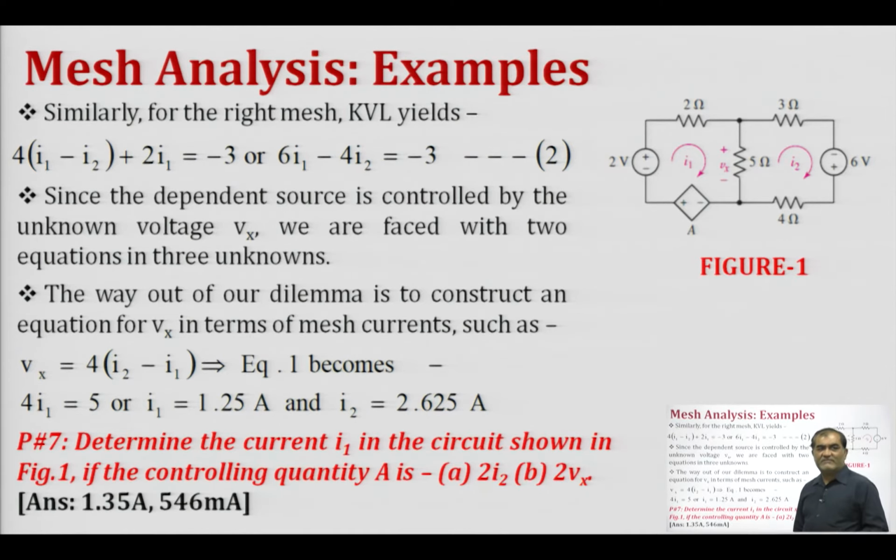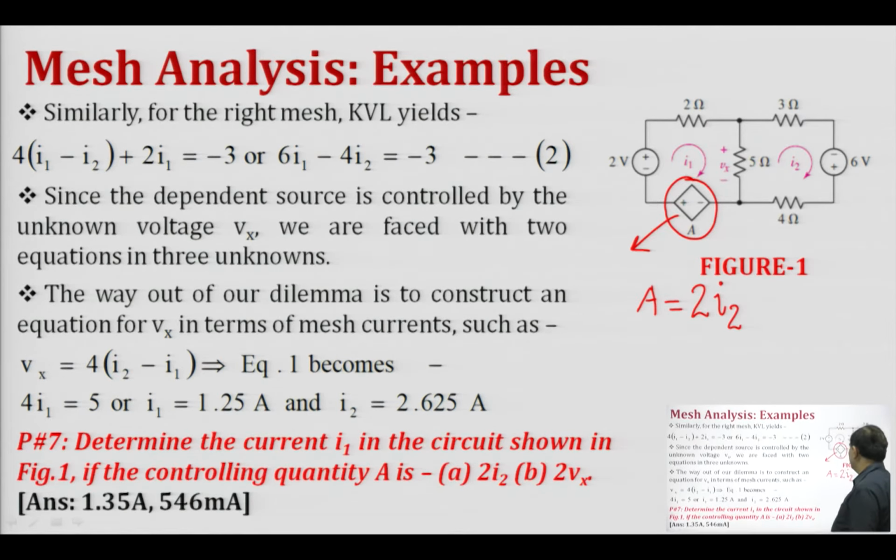So, in the next problem we have to find the current I1 in the circuit shown in the figure if the controlling quantity A is 2 I2 and 2 Vx. In this particular problem, this is our controlling source A. In the first case, it is given that the value of A is 2 I2, and this I2 is the current flowing in mesh 2. So, we have to write this equation in terms of this expression.